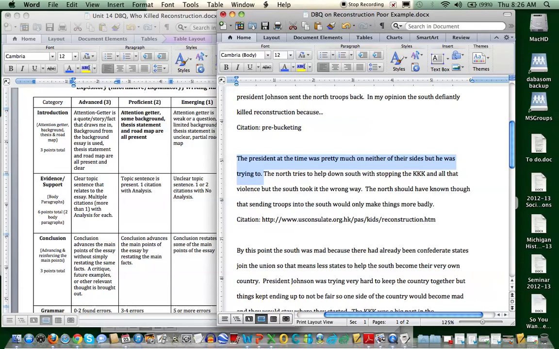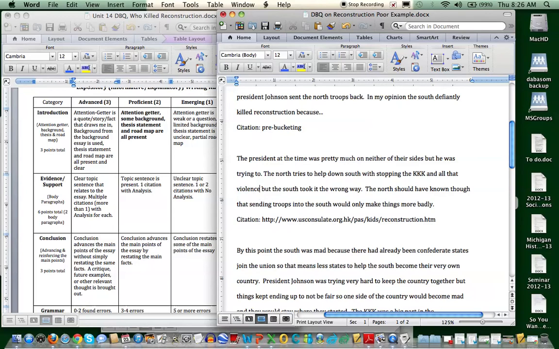The North tries to help down south with stopping the KKK and all that. What is all that? And all that violence. Be more specific. Alright? I want to know what types of violence you're talking about. We know that there is violence on there, but again, be specific.